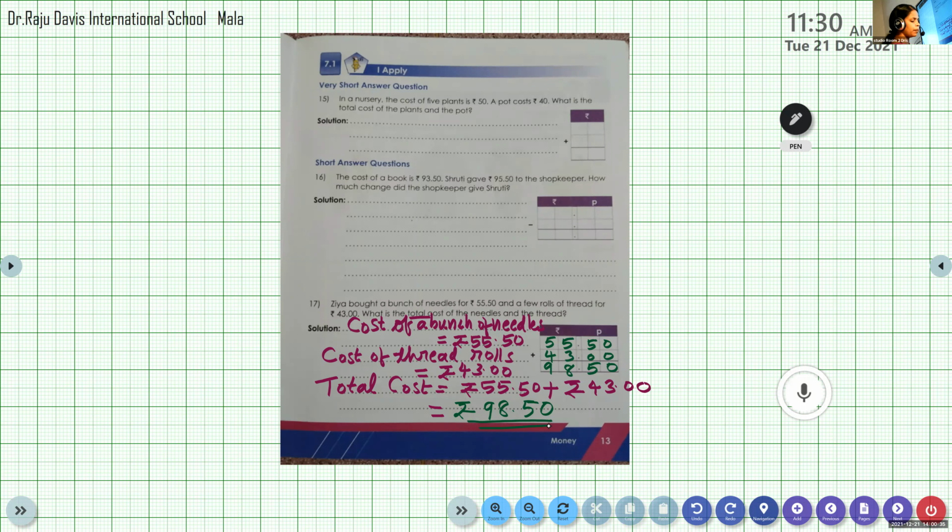Those who have completed, please take page number 14 and read the question. Then you can take a different combination. You have to get 300 or below 300. She has only 300 rupees. So you have to make different combinations. It's only asked for 2, but you can make 4. So try to make 4 combinations.